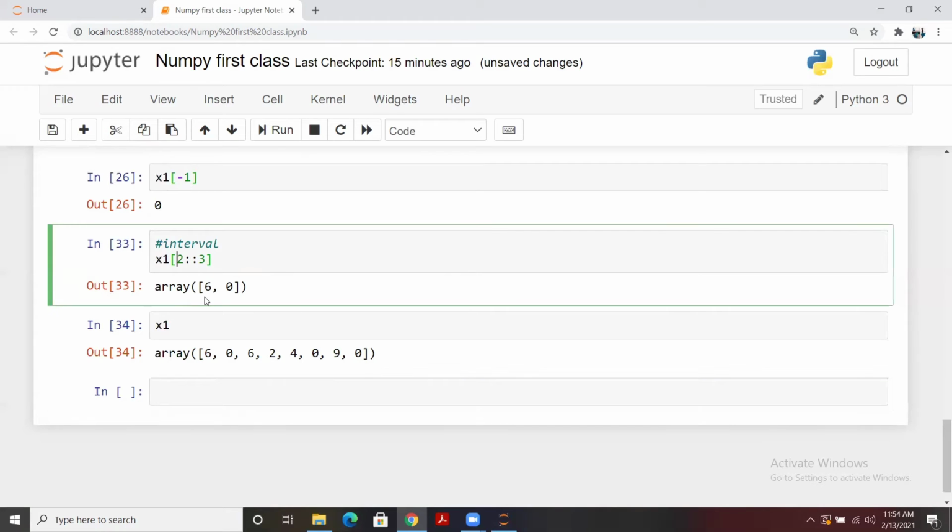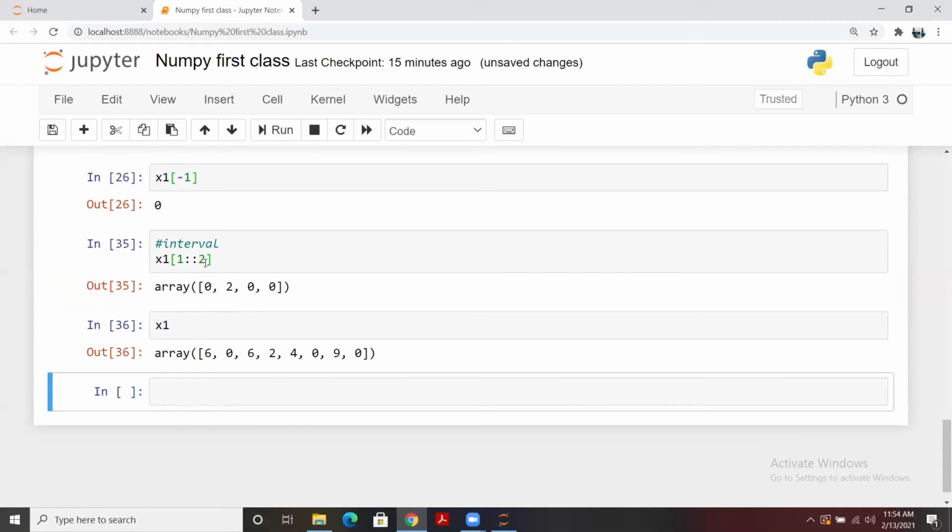And if you start from 1, let's say, and you extract every second element, so here it is at position 1, 0 1, 0 is there, and every second means 1 2, 2 will be there, 1 2, 0 will be there, and this 0 will be there. So this is how we do indexing based on the interval. You can get your hands dirty with this type of thing.